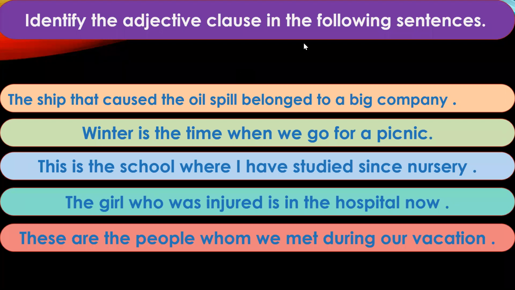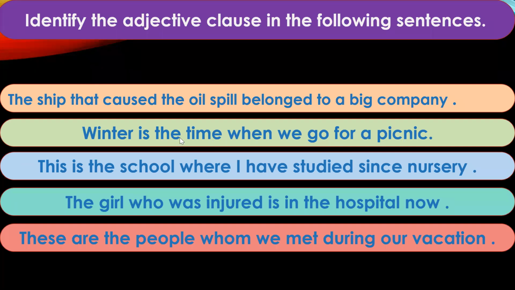Very good. So, see, the main clause in this sentence would be the ship belonged to a big company. And the adjective clause which is describing the ship, the antecedent here, that caused the oil spill, is further describing the ship, that this is the ship that caused the oil spill. Now next sentence, winter is the time when we go for a picnic.